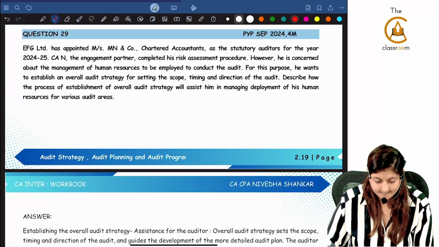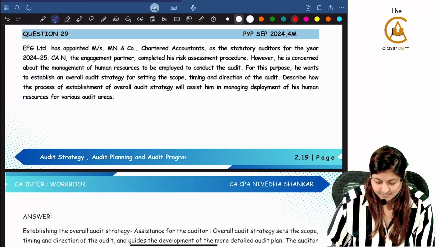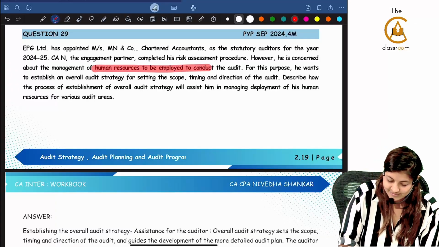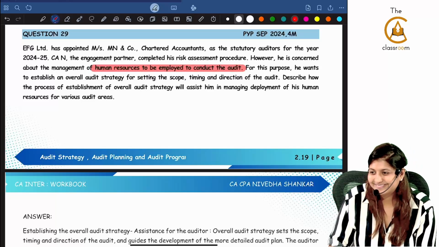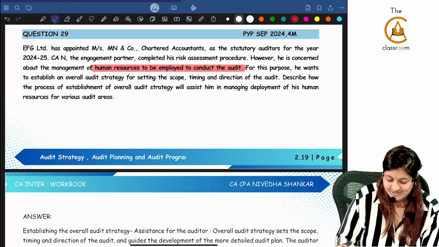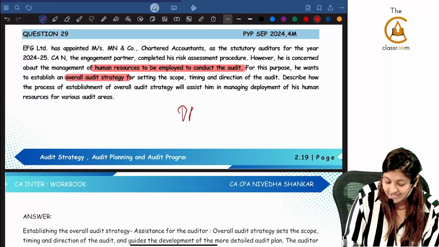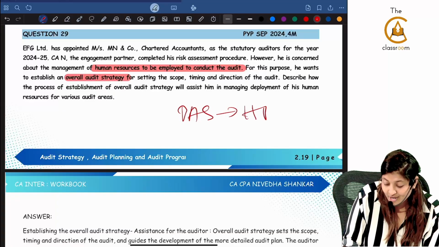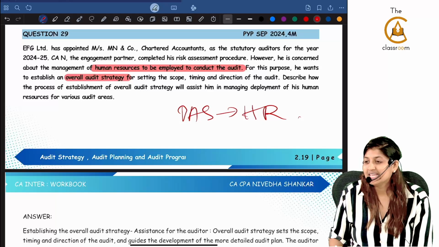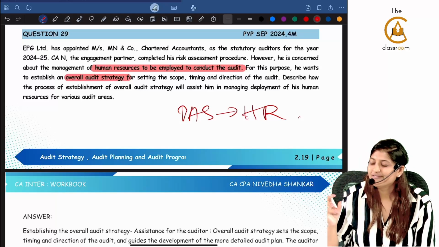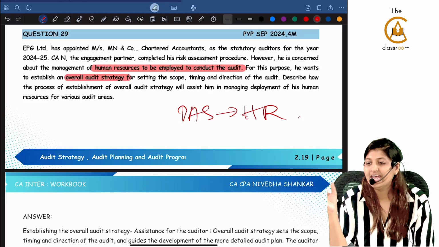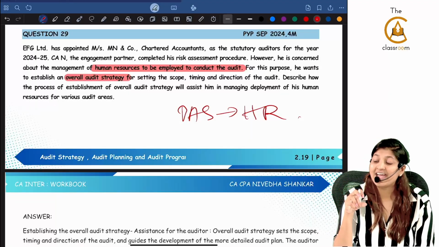However, he is concerned about the management of human resources to be employed in the conduct of the audit. Human resources we saw. Is audit strategy there? Overall audit strategy is there. HR is there. Then what are the points that you should remember? All our resources. First one is who will be deployed, how many people will be deployed, where will they be deployed.